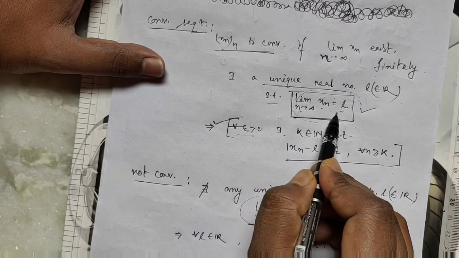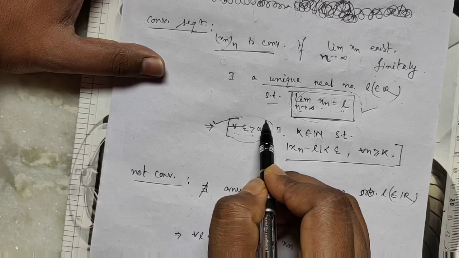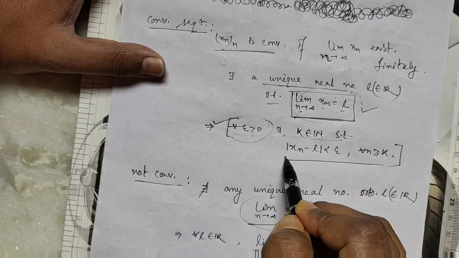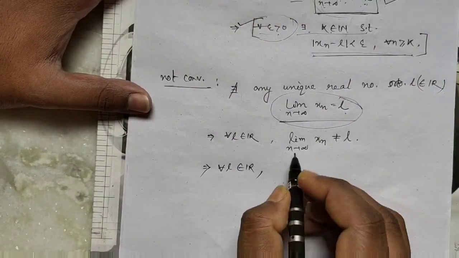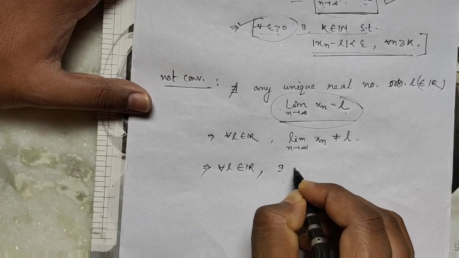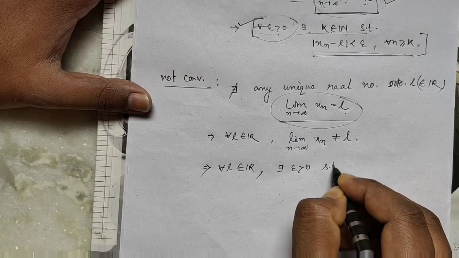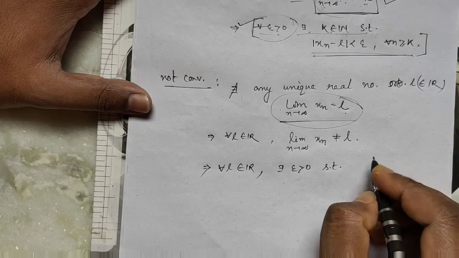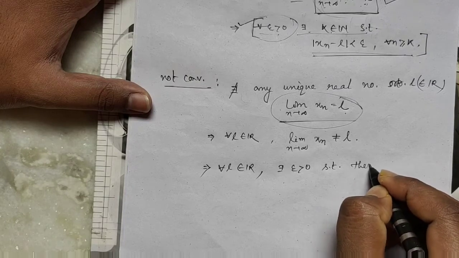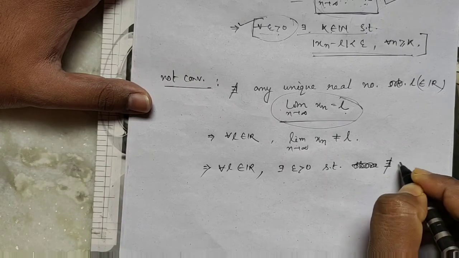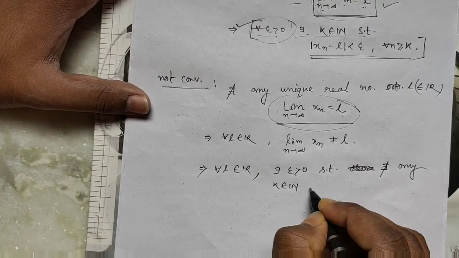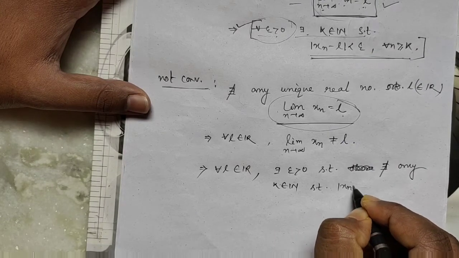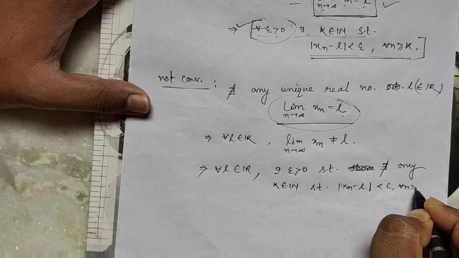If this is not so, then there exists epsilon greater than 0 such that there does not exist any k belongs to N such that mod of Xn minus L is less than epsilon for all n greater than or equal to k.